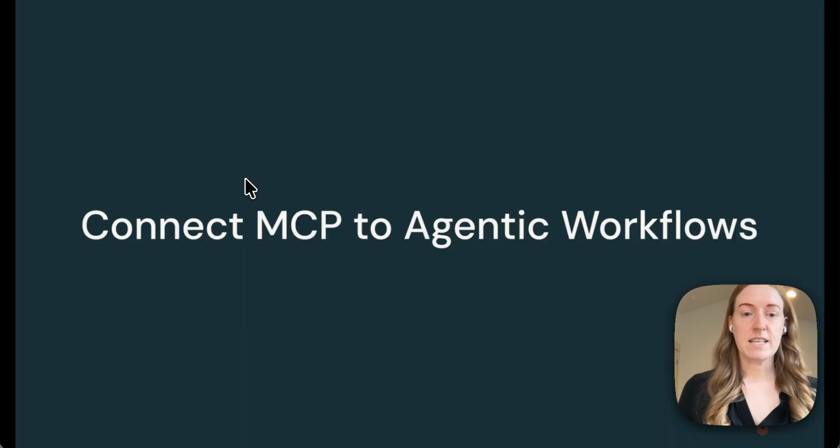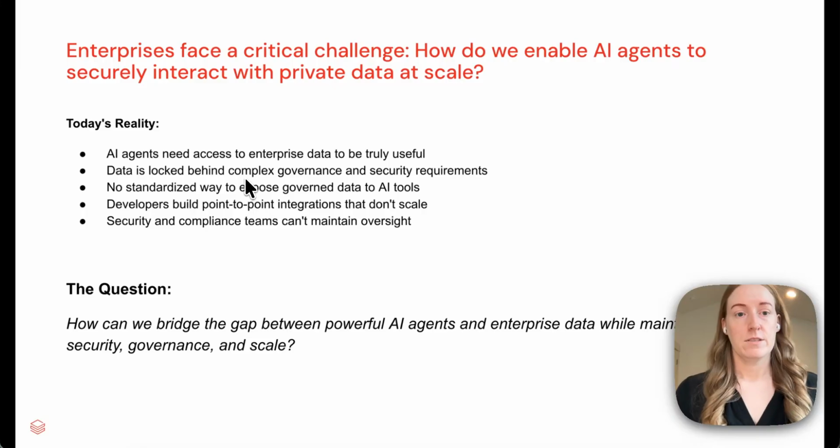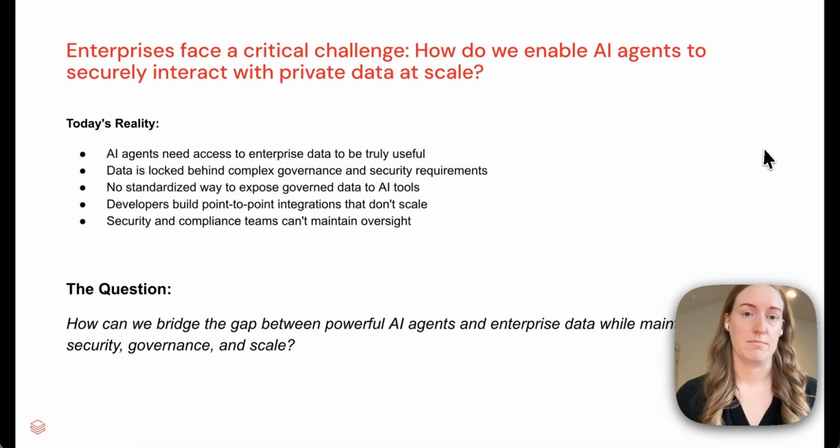So the last thing I'm going to talk about is connecting MCP to agentic workflows and our ability to actually reach out and proxy that connection for external MCP servers as well. What we are finding is that enterprises are still facing a critical challenge as they're enabling AI agents to securely interact with private data at scale. They really want to bridge that gap between powerful AI agents, but still maintaining security governance at the scale that they're looking to operate at.